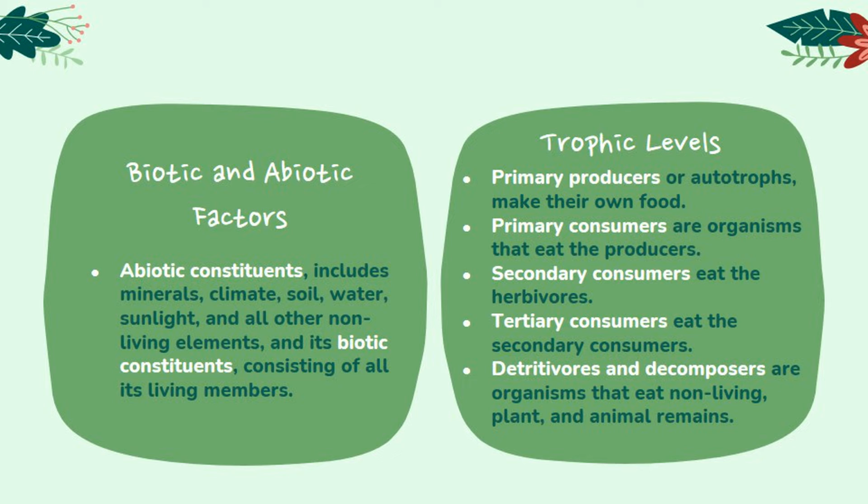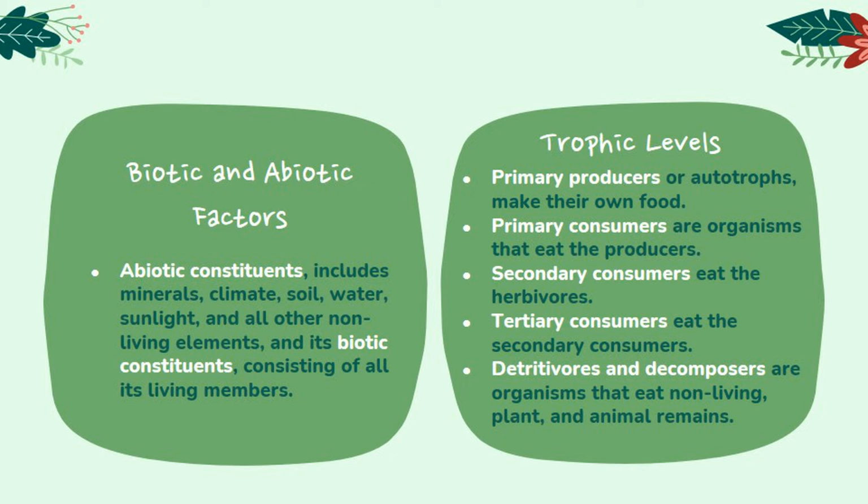Organisms in an ecosystem organize themselves into a trophic structure, with each organism situating itself in a certain place in the food chain. All of the energy in an ecosystem moves around within this structure. Organisms in food chains are grouped into categories called trophic levels. Roughly speaking, these levels are divided into producers, or the first trophic levels, consumers, or the second, third, and fourth trophic levels, and decomposers. Primary producers, also known as autotrophs, make their own food.